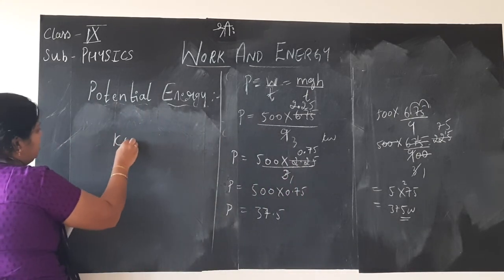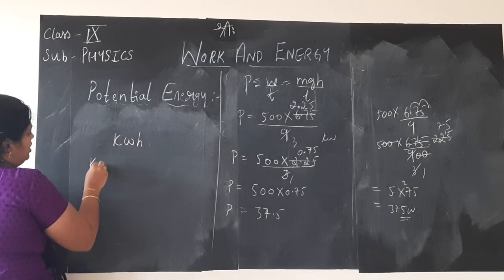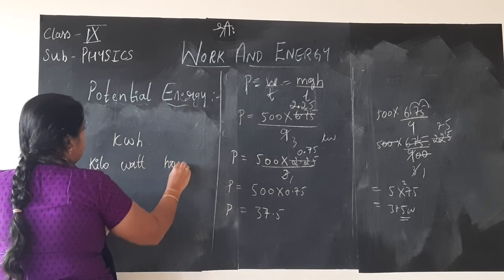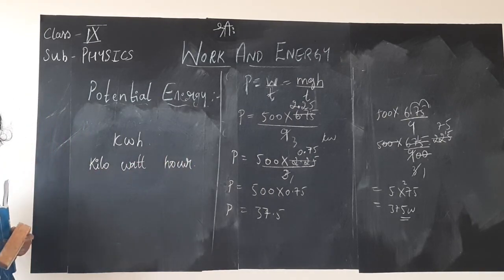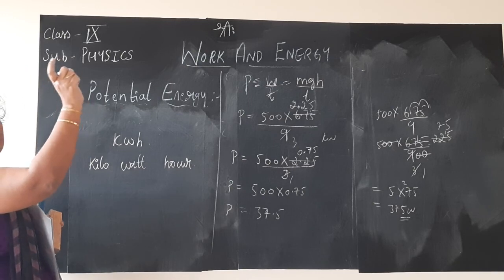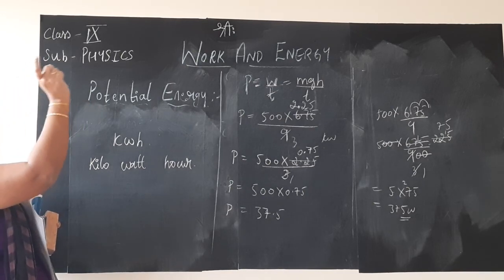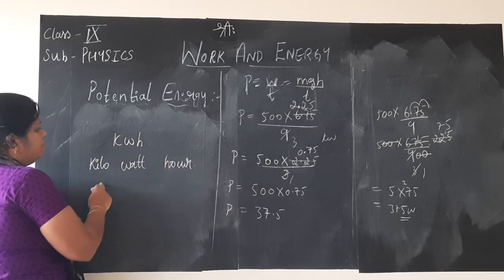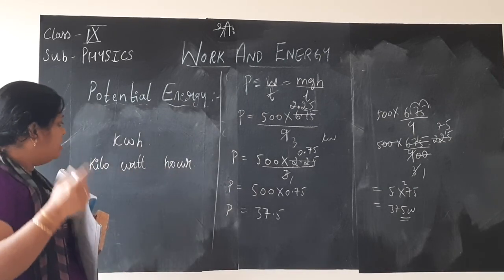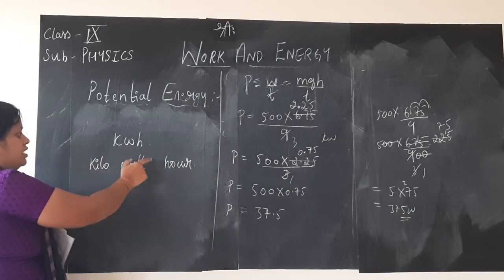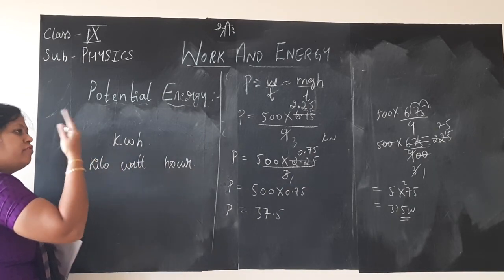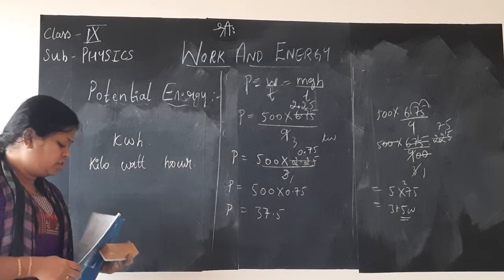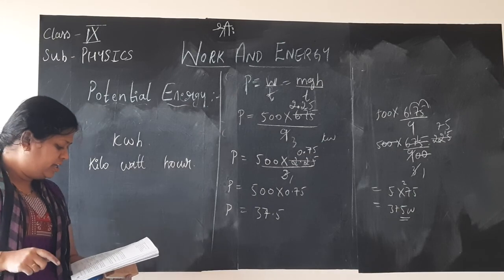It is measured in terms of kWh, that is kilo, W for watt, H for hour. This is the commercial unit. If you see the meter board of your house, children, kWh will be written. It means kilowatt hour. On the basis of how much power you have consumed in 1 hour, for 1 month they calculate. That keeps rotating. You observe the meter board, children. That is about the commercial unit.